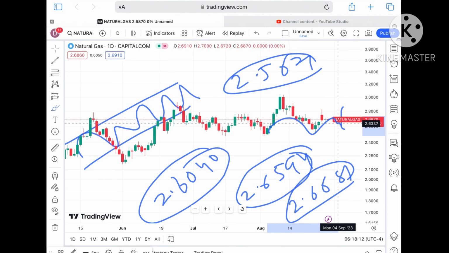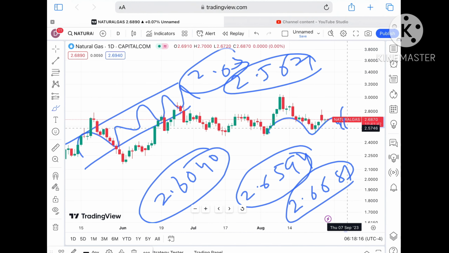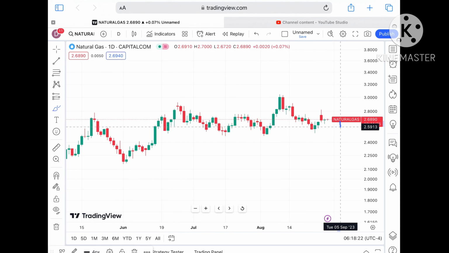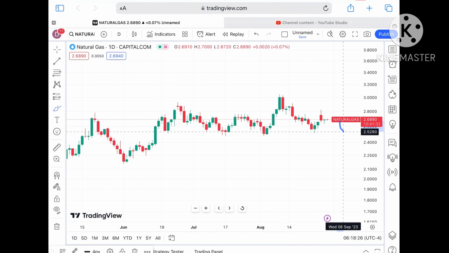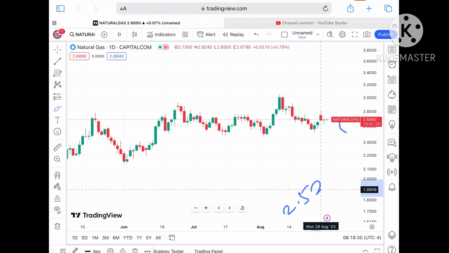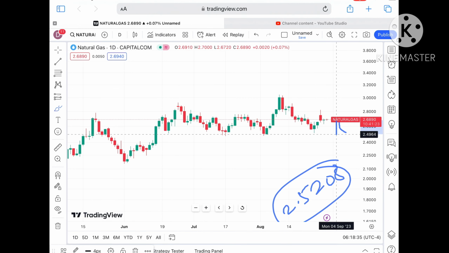After the price falls below a level of $2.63, chances are very high it will go further low, and a probability of touching a level of $2.6040 is there, and from there a further down towards a level of 2.5662 is there. If the price falls below this level, a probability of moving further down we can see, and chances of going towards a level of 2.5208 will be there, and from there we can see it will touch a level of